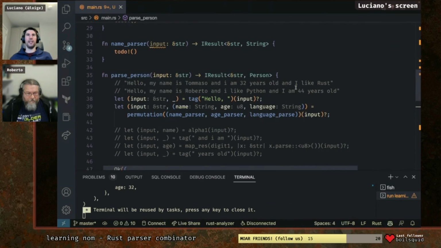The only trick with alt is that they all need to return the same type. So generally you need to do an enum and manage all the different variants in an enum. Okay, but let's not do that. Let's go simple for now.